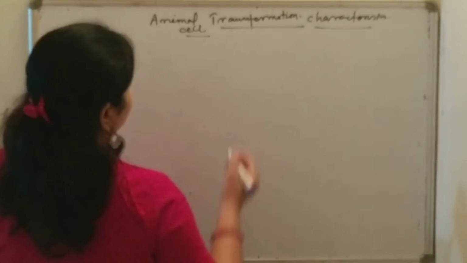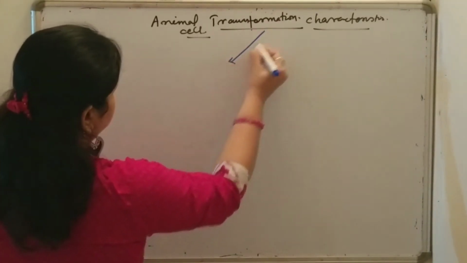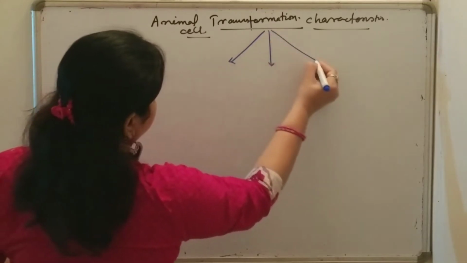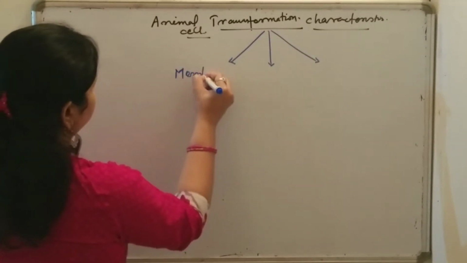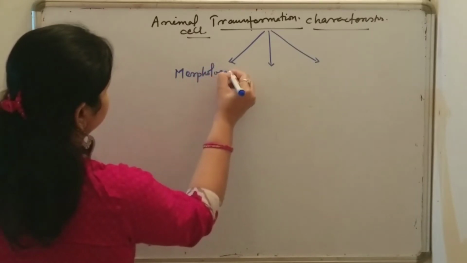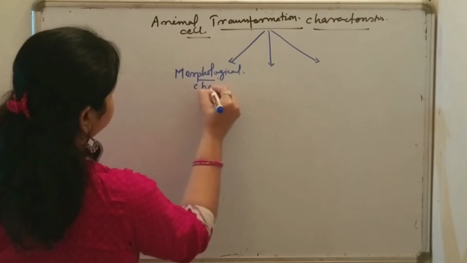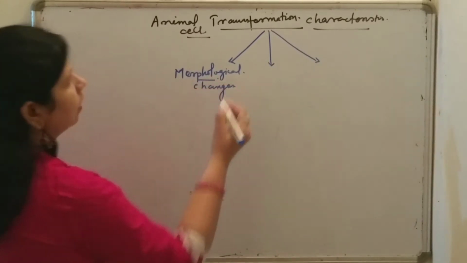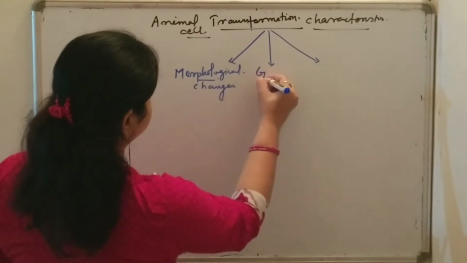So I'll just divide it into three aspects. First one is morphological point of view, or morphological changes. Second one is genetic changes.